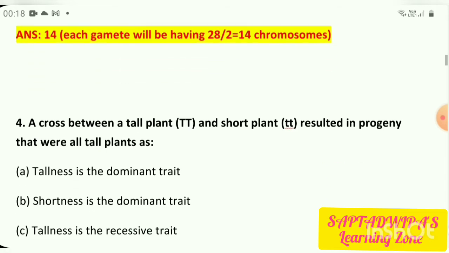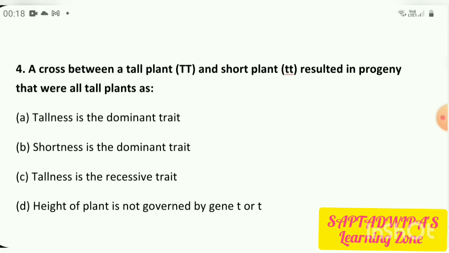Coming to the next question, a cross between a tall plant and a short plant resulted in progeny that were all tall plants. Why did it happen that the result was that all tall plants were produced? Option A, tallness is the dominant trait. B, shortness is the dominant trait. C, tallness is the recessive trait. And D, height of the plant is not governed by gene T or t.